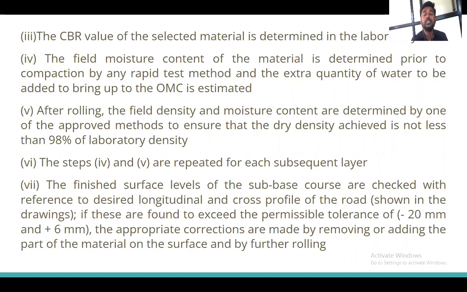So these are the quality checking parameters to be used. But the most important are the optimum moisture content and the dry density. These are two important parameters that need to be checked very carefully.